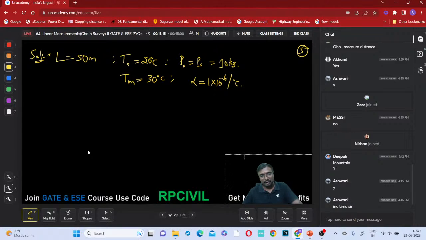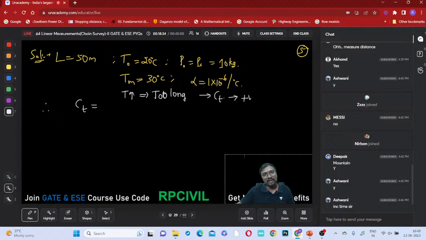Yes, absolutely right. Now, what is the correction for this temperature? Whenever the temperature rises, the tape becomes too long. So whenever the tape becomes too long, will the correction for temperature be positive or not? Obviously the error will be negative, so the correction will be positive.